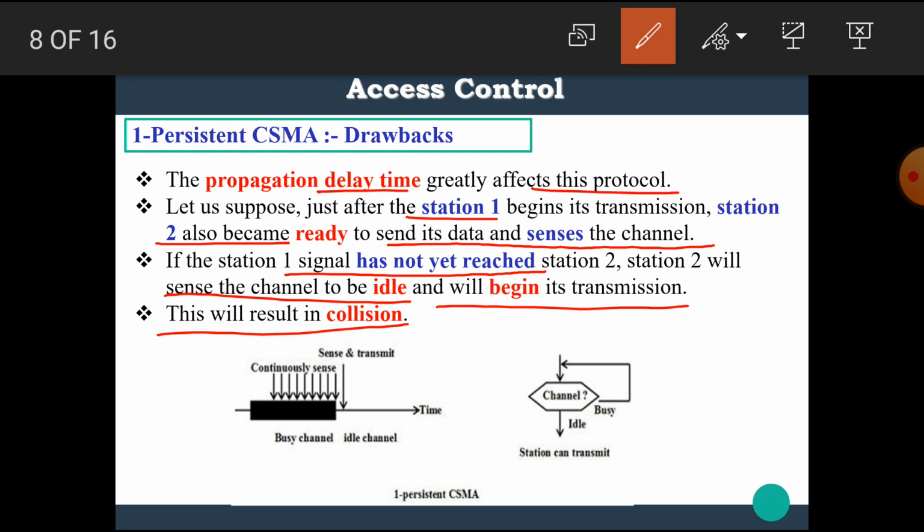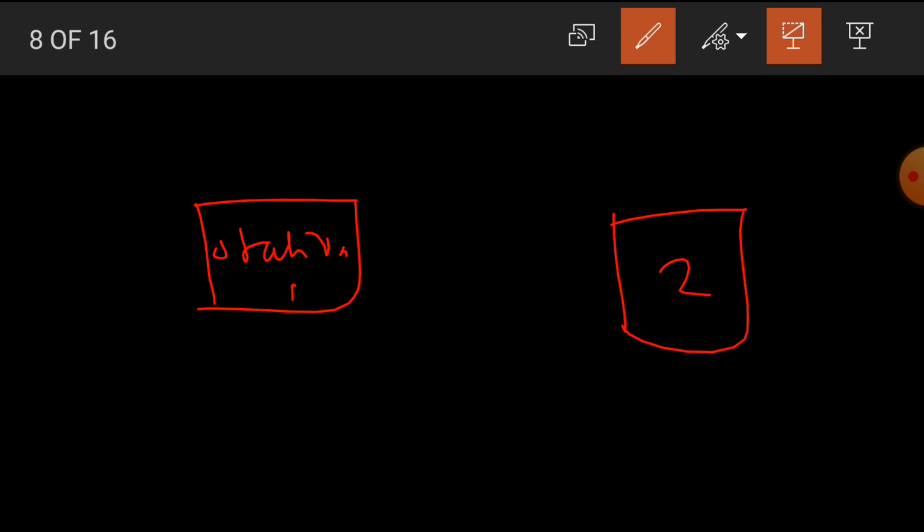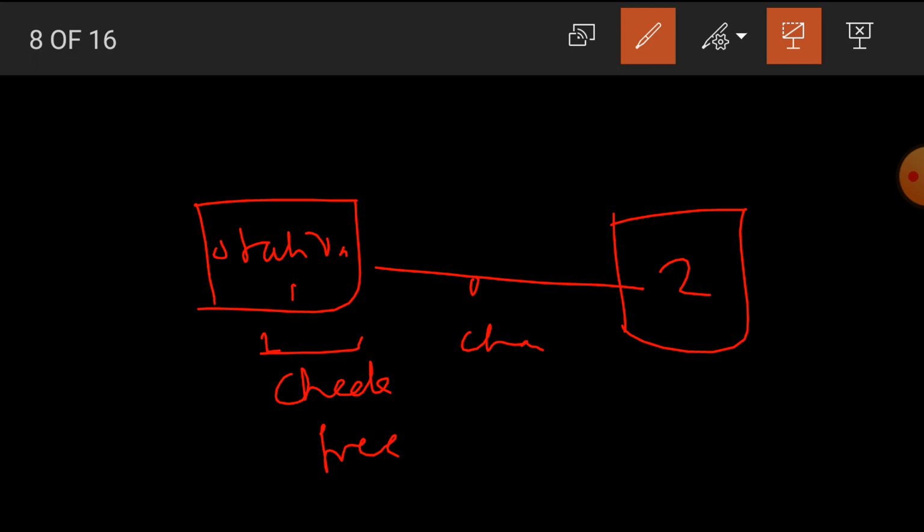This will result in collision. That means, suppose here are the two stations. This is station 1 and this is station 2. Station 1 first wants to transmit data through this channel. Then the station first checks the state of the channel. If it's free, then it transmits its frame.